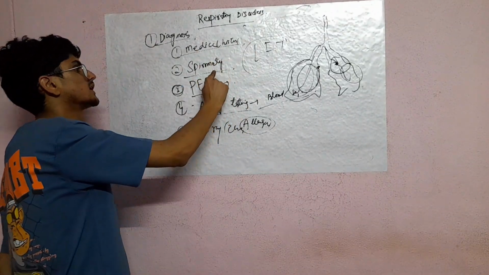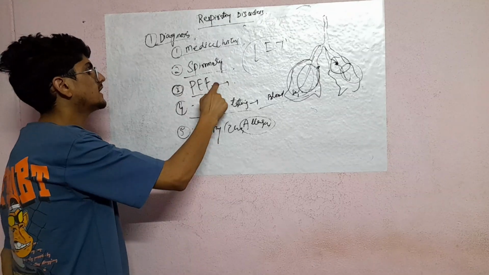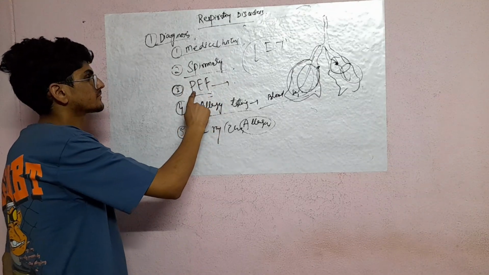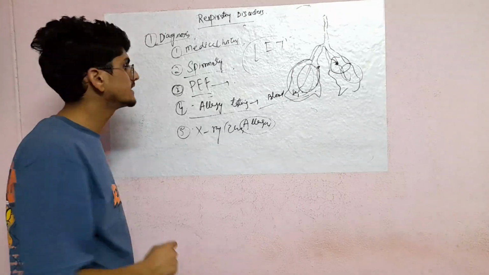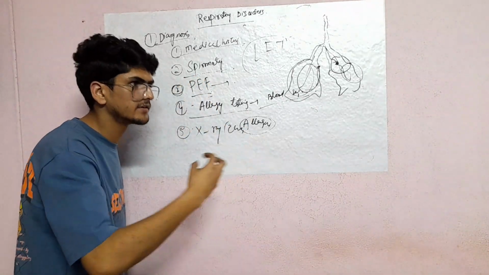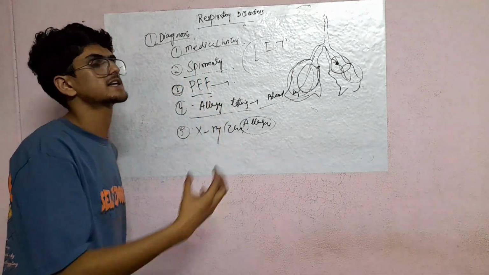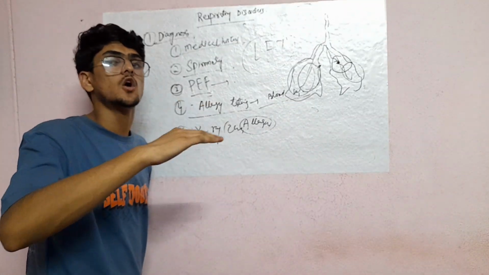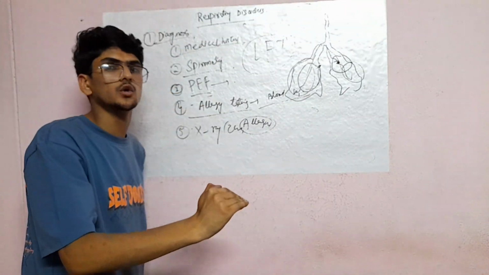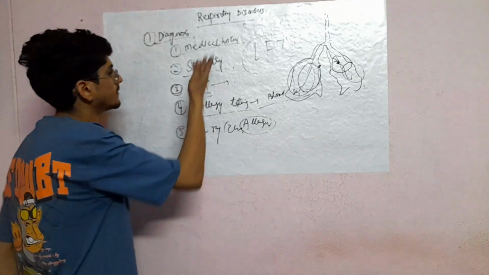In this you check the lung capacities. Next, PEF. You see the peak expiratory flow. You see the maximum speed of the expiration here. So you are going to expire the air with maximum speed. They will check the maximum expiration in the graph. They will show the maximum expiration. Is it under control, or lower than the control, or lower than the normal level? So that will indicate the asthma chances.